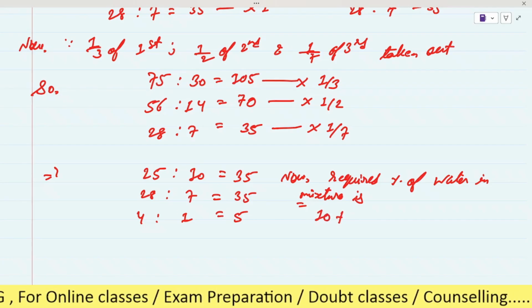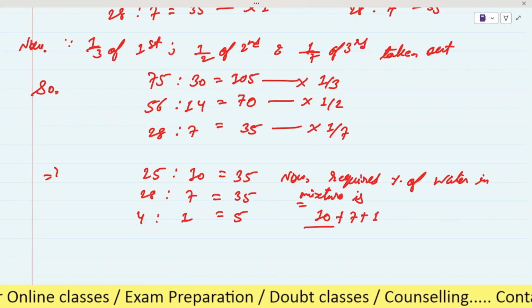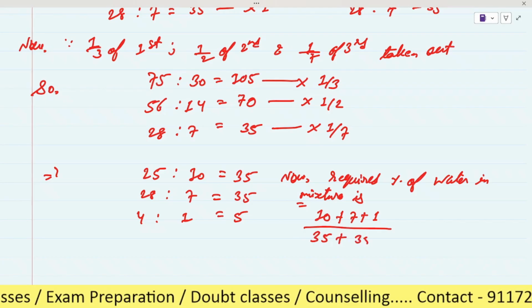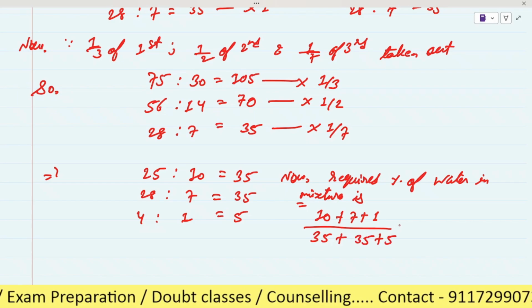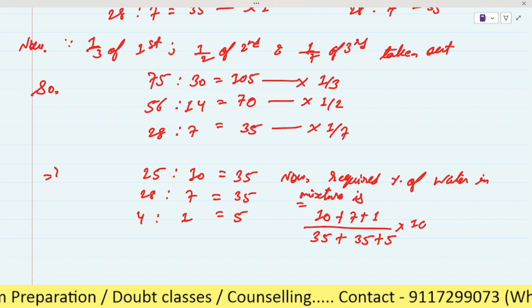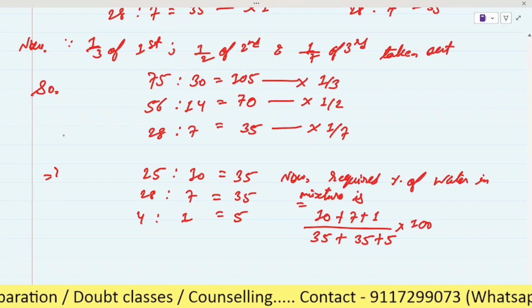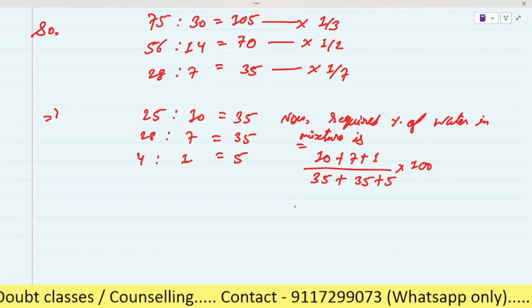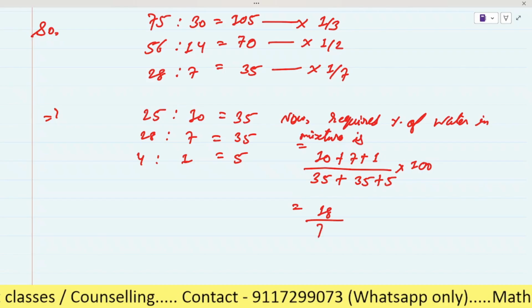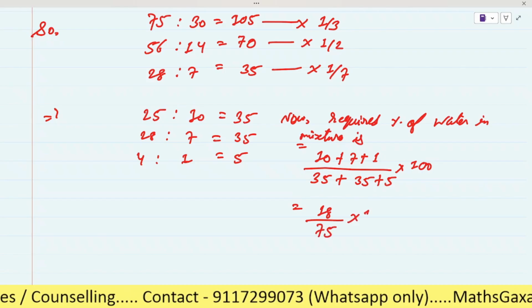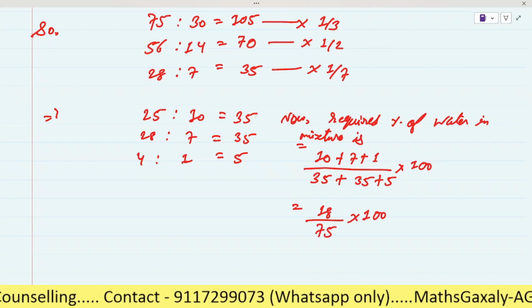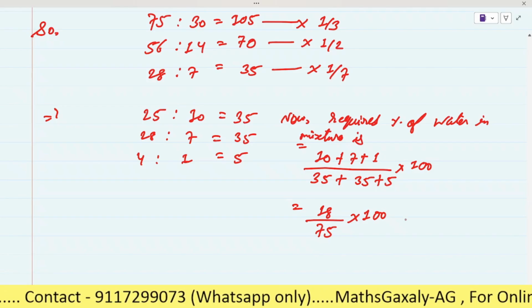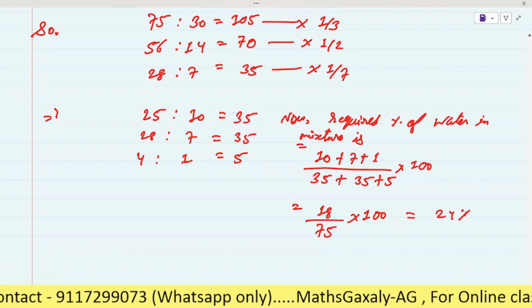It is 10 plus 7 plus 1 divided by the total quantity, 35 for the first one, 35 for the second one, plus 5 for the third one, multiplied by 100. Now you have to solve it: 10 plus 11, 11 plus 7, 18. 18 divided by 75 into 100. So when you solve it, you will get 24% as the answer.